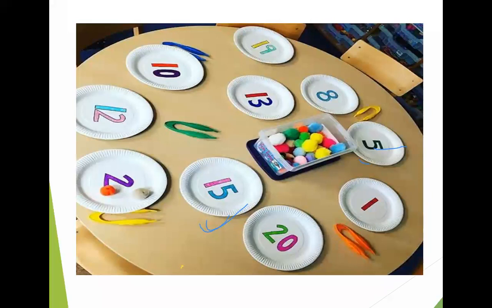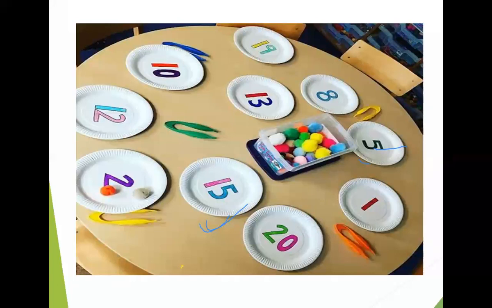Here plates are kept on the table and numbers are written, balls are there, colors are there, so they can differentiate the colors, they can differentiate the numbers, they can recognize the numbers, and they can connect the numbers and the objects. That thing will be possible if this type of things is happening in their learning process. Because if all the things are verbal, then somehow this will be abstract to them.